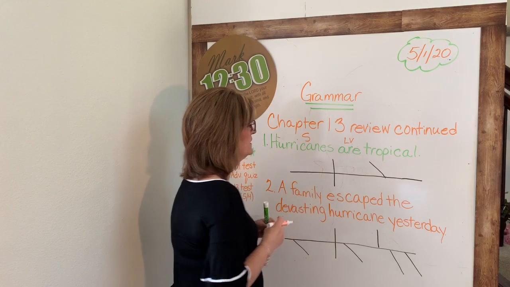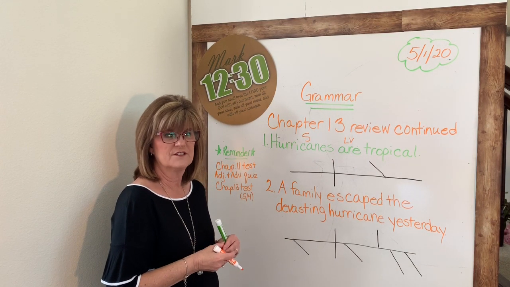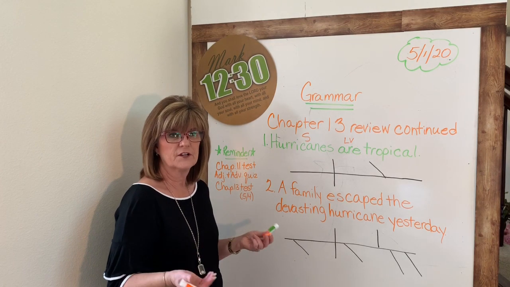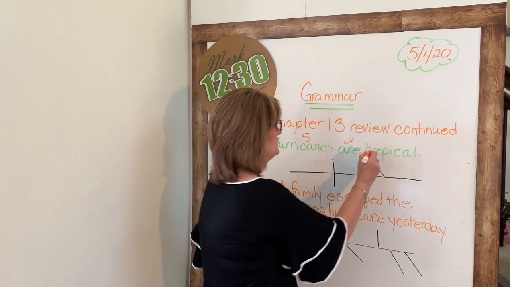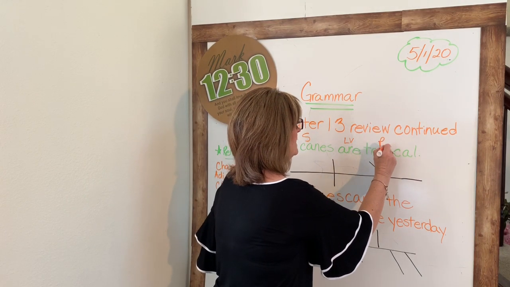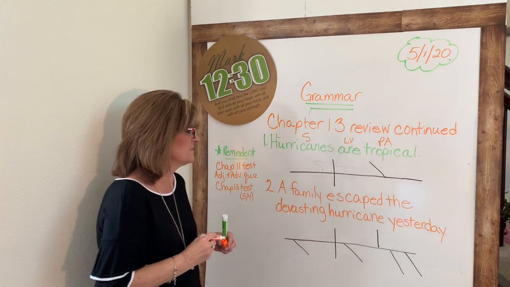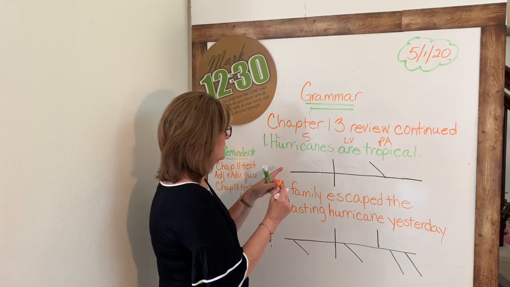Okay, so if we have a linking verb, then we need to look for a predicate noun or a predicate adjective. Hurricanes are what? Hurricanes are tropical. We only have one more word, so it doesn't make it too hard to figure out. And tropical is describing the hurricanes, so it's a predicate adjective. So we can go ahead and diagram that now.